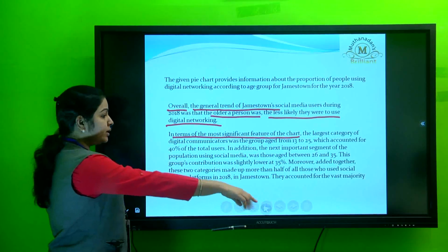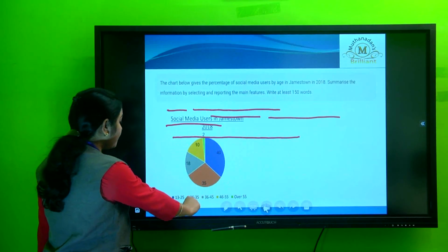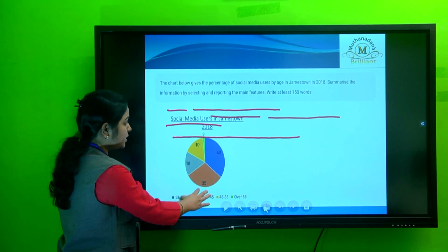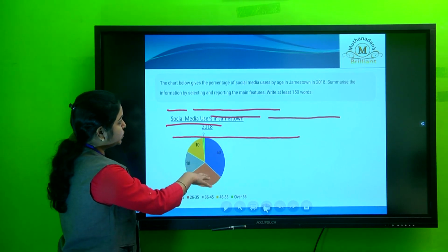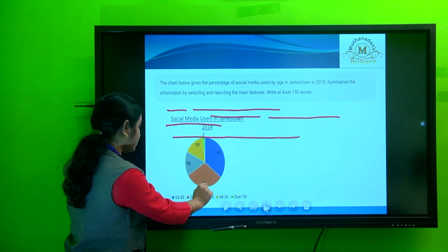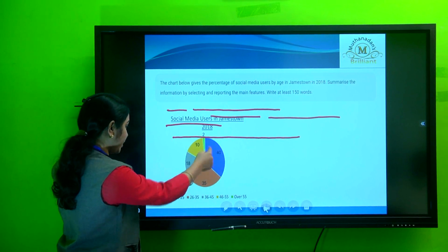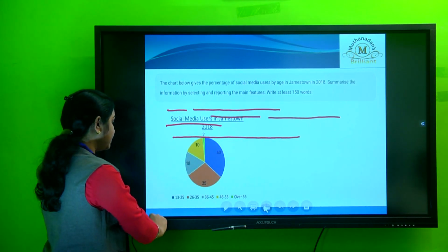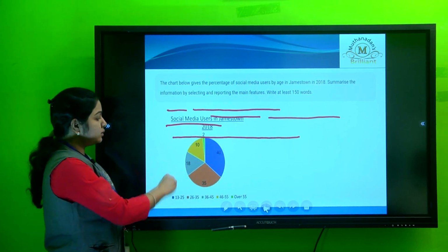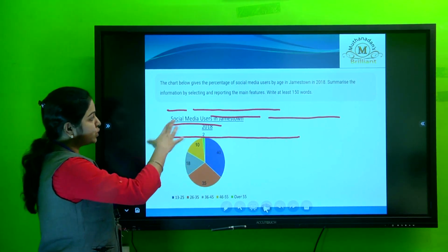In terms of the most significant feature of the chart, we can see that the people with the greatest usage of social media are in the groups of 36 to 45 and then 13 to 25. These two categories have used the most social media.